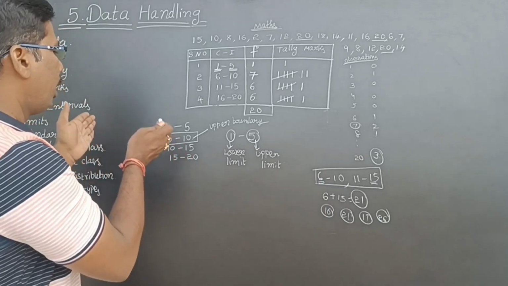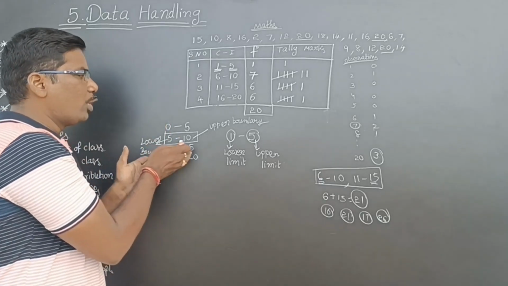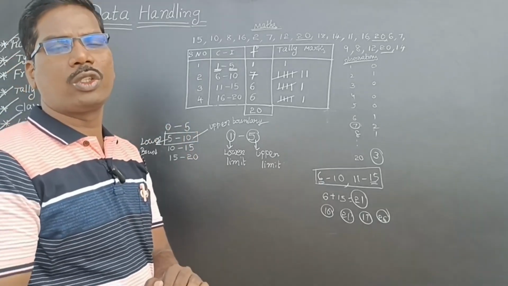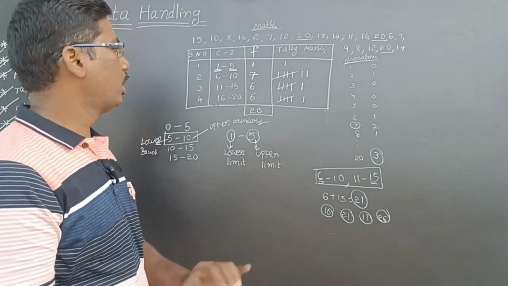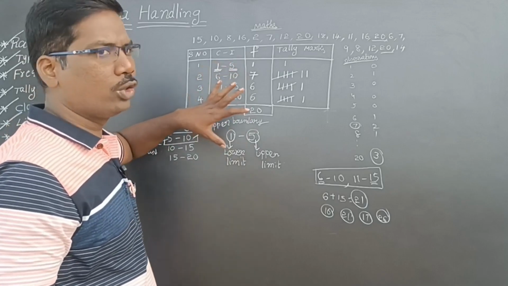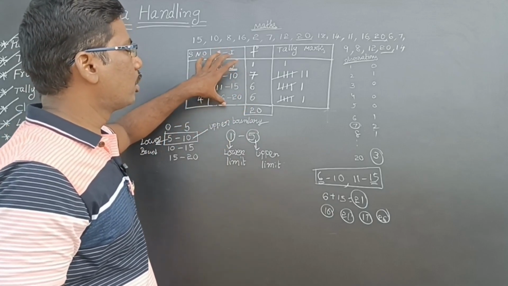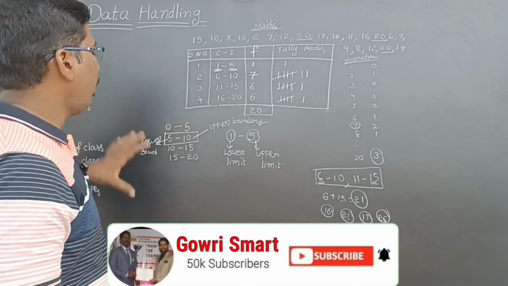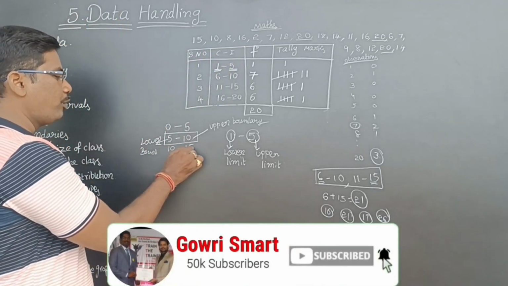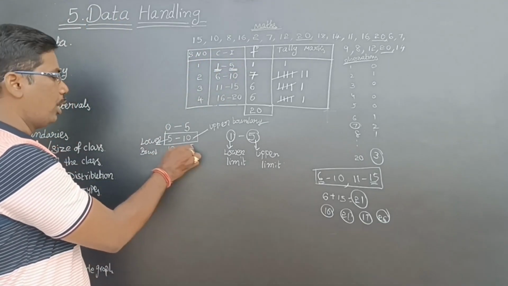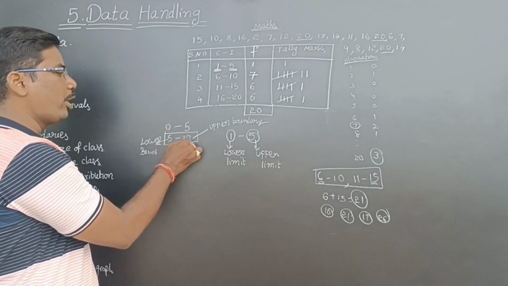For exclusive class intervals only, we are using boundaries, isn't it? For inclusive class intervals, we are not using boundaries, only class limits, lower limit and upper limit. Here also we can say 10 is the lower limit, 15 is the upper limit. Here also 5 is the lower limit, 10 is the upper limit.